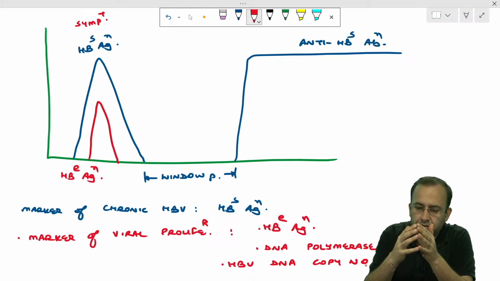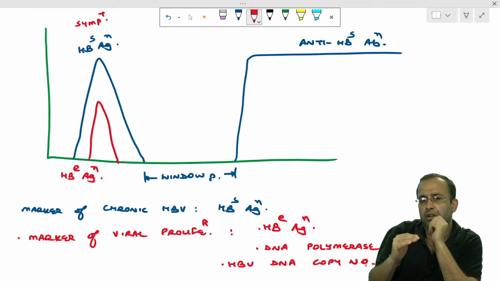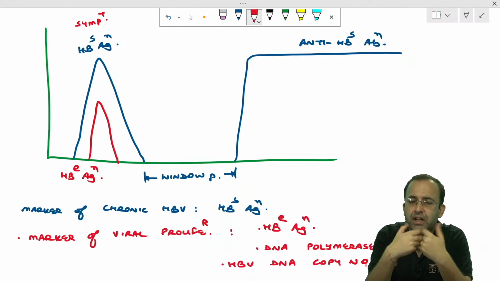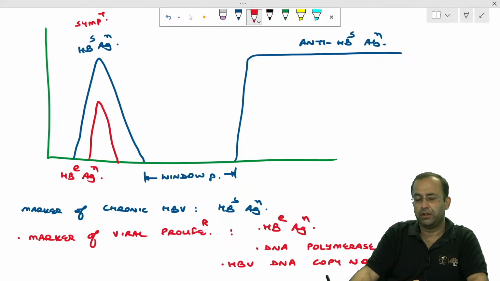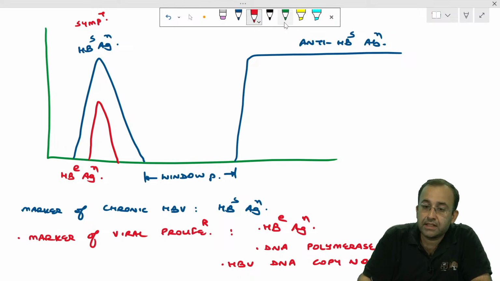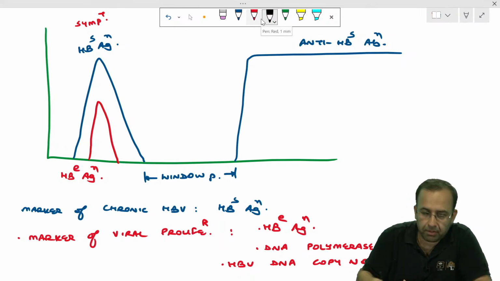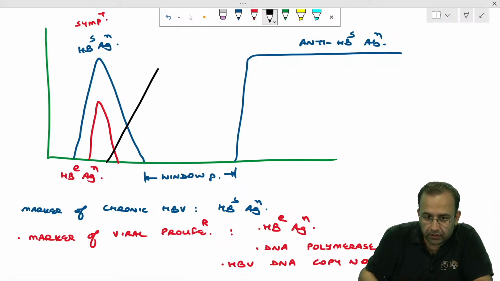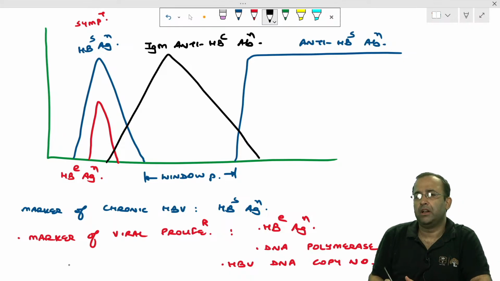If you are asked what carries the maximum risk of transmission of hepatitis B virus from mother to child, the answer is HBe antigen, because if the virus is proliferating a lot, it has the maximum chances of transmission from mother to child. Next point: when does HBc antigen come into the bloodstream? HBc antigen is not secreted in blood. So the antibody against it, IgM anti-HBc antibody, is positive since the beginning.